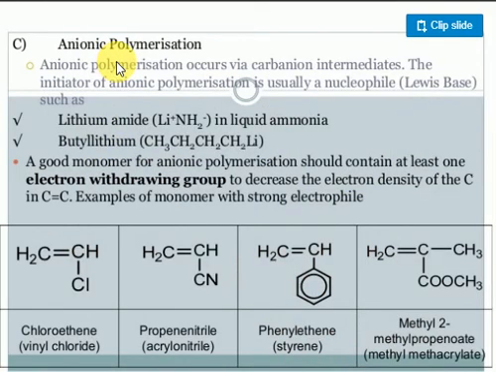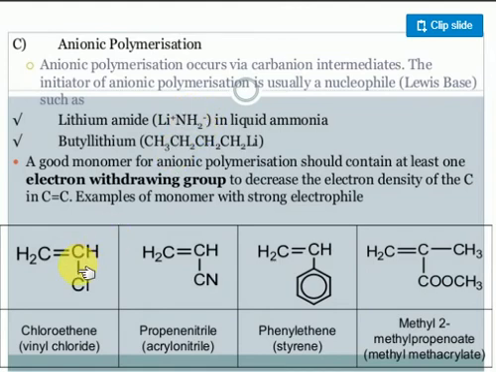Next one is the anionic polymerization process. Some negative charge ions will come. Anionic polymerization occurs via a carbanion as the intermediate. Carbanion means C minus. A nucleophile will come. The nucleophile is nothing but lithium amide. This NH2 group initiates the reaction.